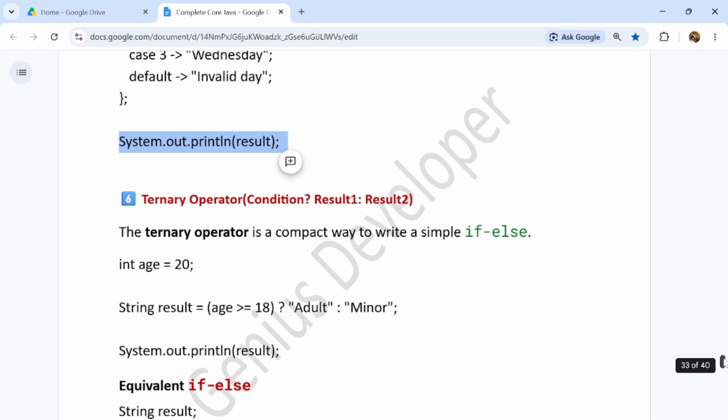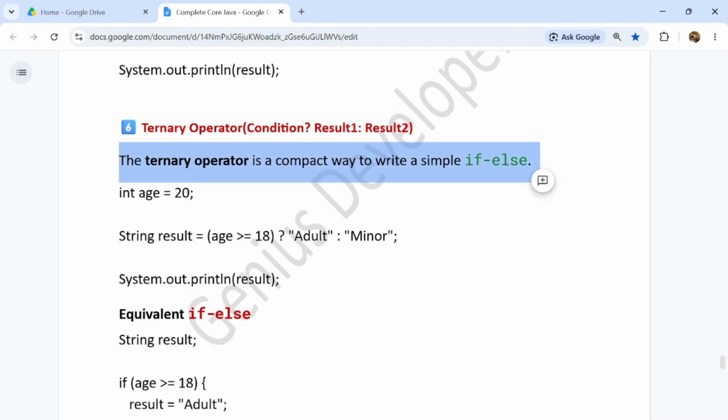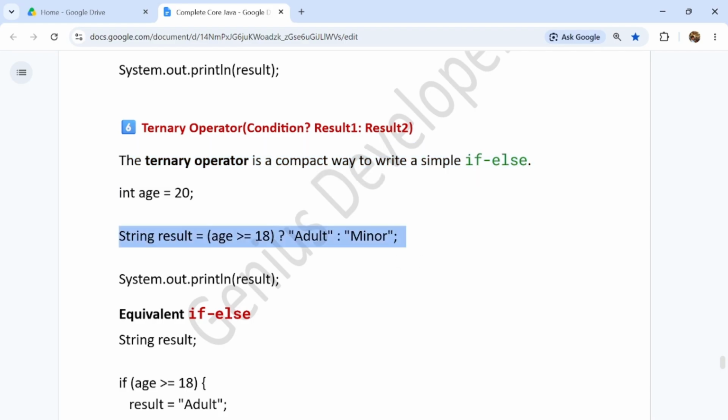Now coming to the ternary operator, guys. The ternary operator is very important and a very short way. The ternary operator is a compact way to write a simple if else. Usually this is the short way of writing an if else condition. Even if else is very small, but here they have given the if else condition in just a single line.